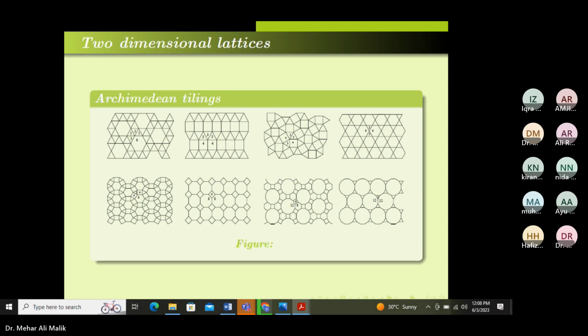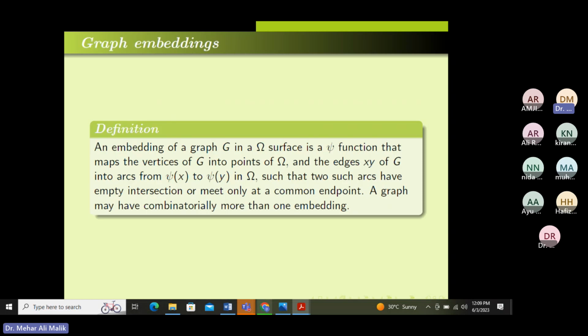Okay. So next is demi-regular. I will not discuss demi-regular tilings because in them we have different shapes of polygons, and those polygons may not be regular polygons. So we have in fact 3 types of tilings: regular, semi-regular, and demi-regular tilings. Our next topic is embeddings.